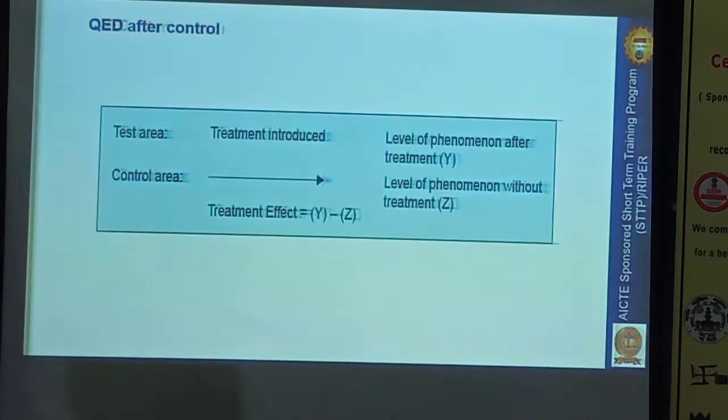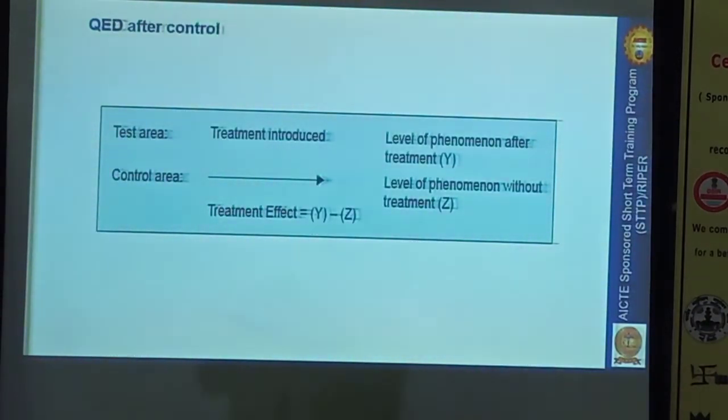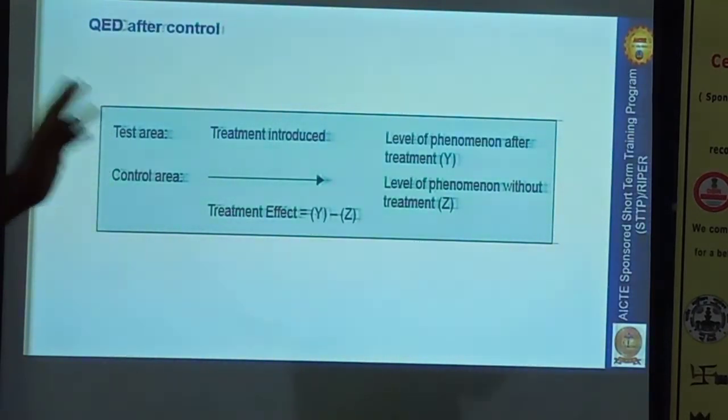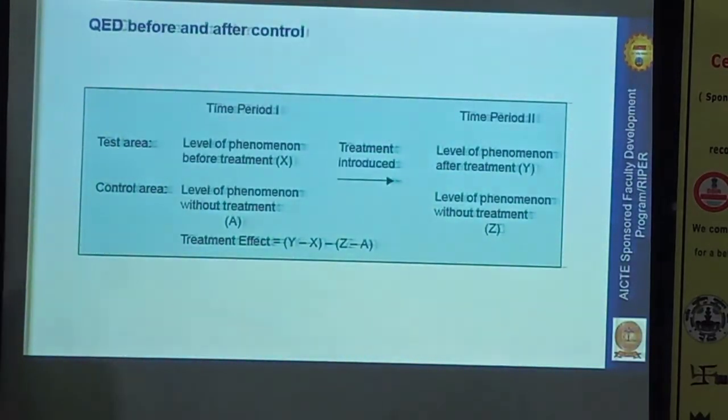This is going to be a quasi experimental design after control. Initially there will not be any control. After completion of the study, we take a historical control. We compare with that control. Then finally we prove whether our intervention is superior to the control or not. That's what we call a quasi experimental design after control.